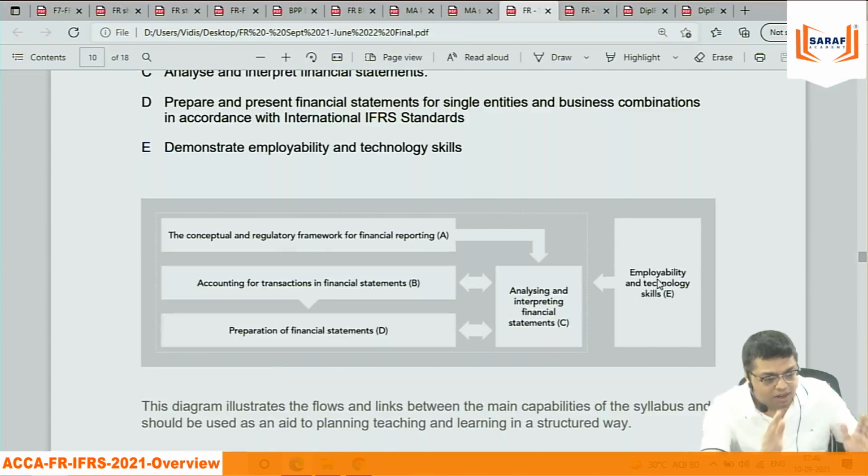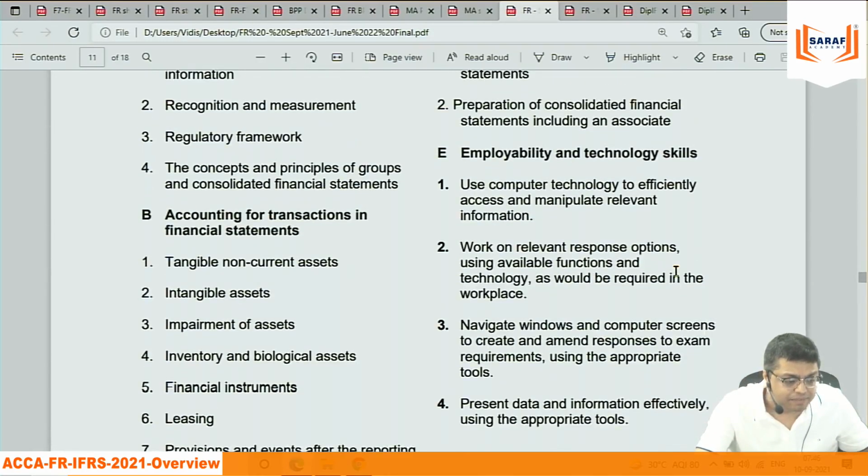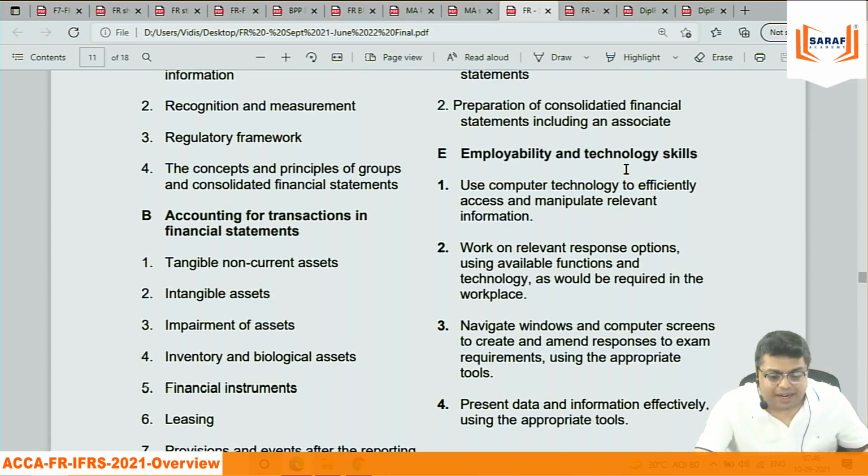That means on the outset, if somebody checks the syllabus, he or she or anybody will say that there is a change in the syllabus. Okay. Now what is there in point number E? Employability and technology skills, what they are asking. Use computer technology to efficiently access and manipulate relevant information.